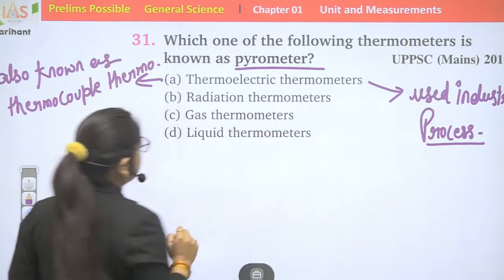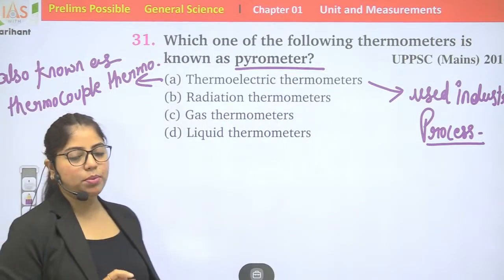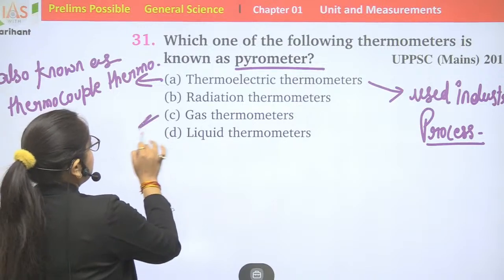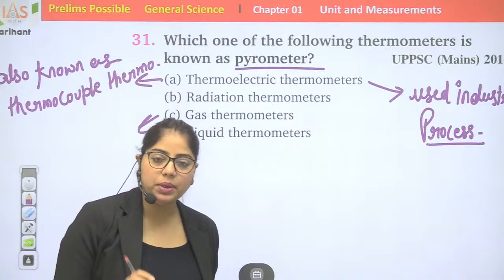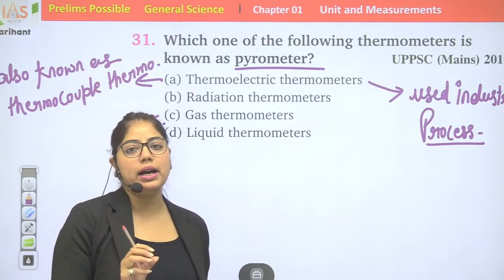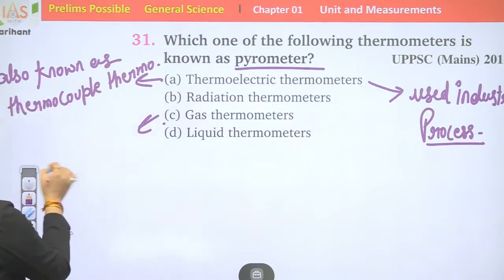Radiation thermometers, gas thermometer. Okay, let's discuss gas thermometer. A glass bulb connected by a glass capillary tube.